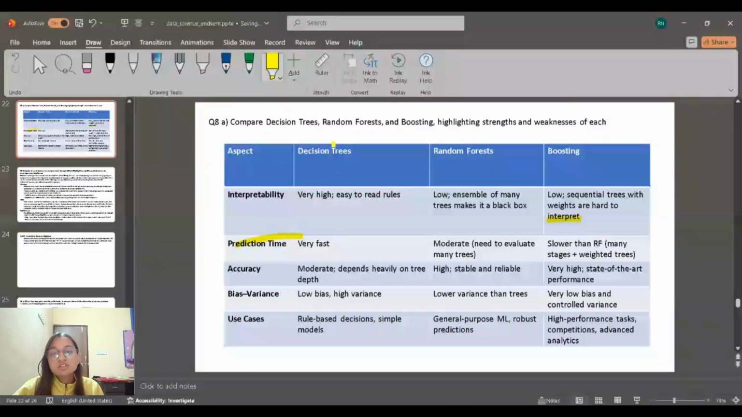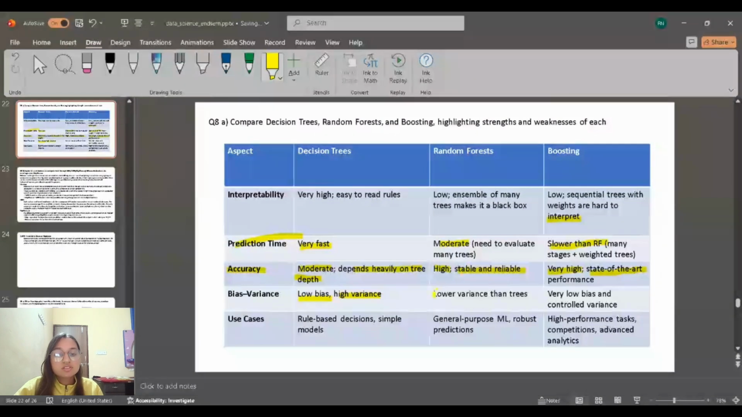Prediction time for decision tree is very fast. For random forest, it is moderate. For boosting, it is slow, slower than random forest. Accuracy for decision tree, it is moderate, depends heavily on tree depth. For random forest, accuracy is high, stable and reliable. For boosting, accuracy is very high, state-of-the-art performance.